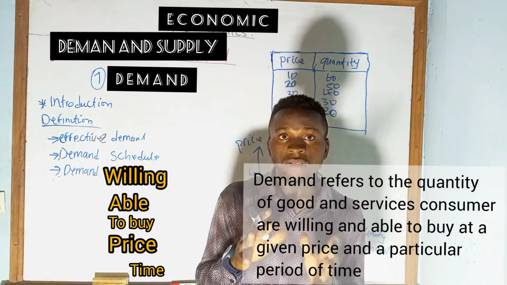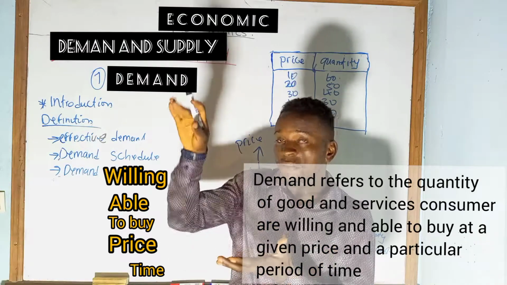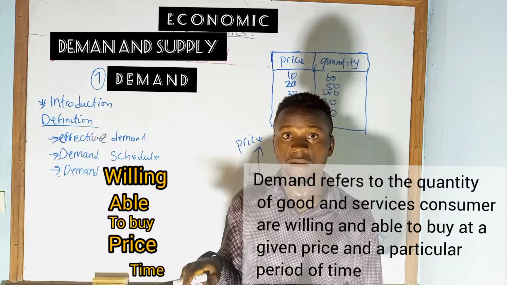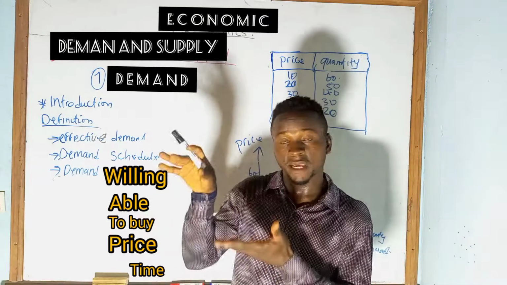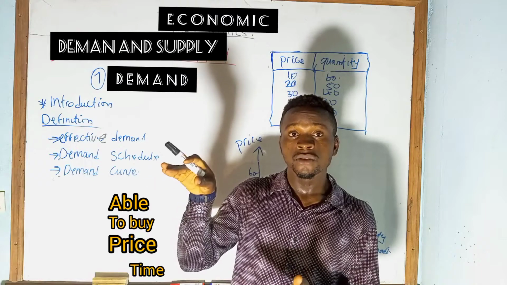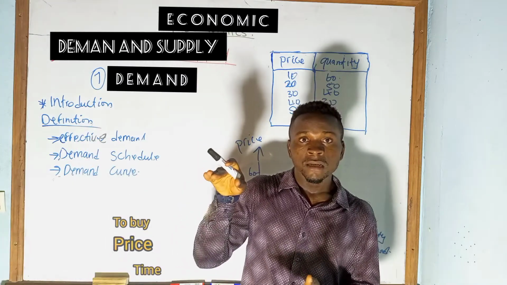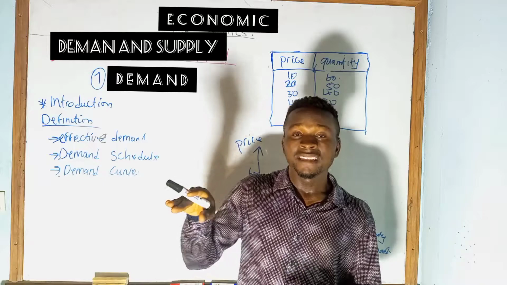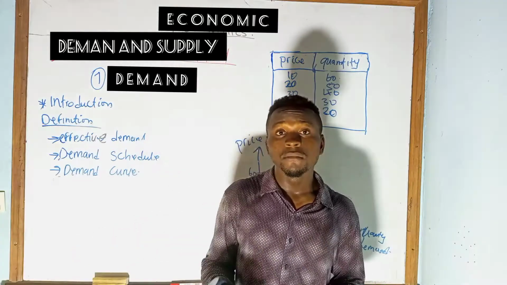So when we are talking about demand, we are talking about these 5 things you see on the screen. We are talking about 5 aspects: the quantity of goods, the willingness, the ability, the price, and the time.